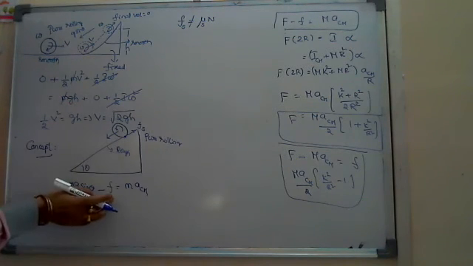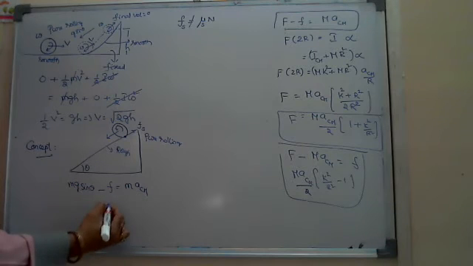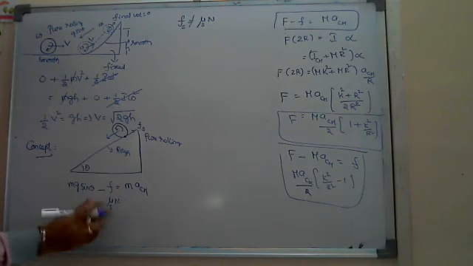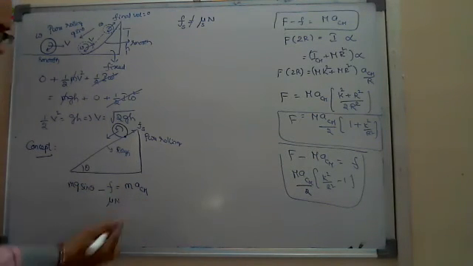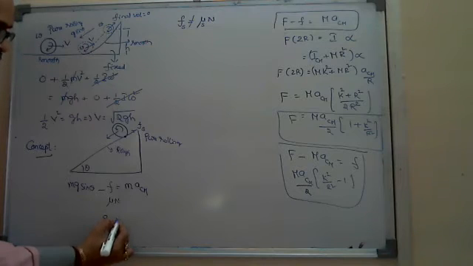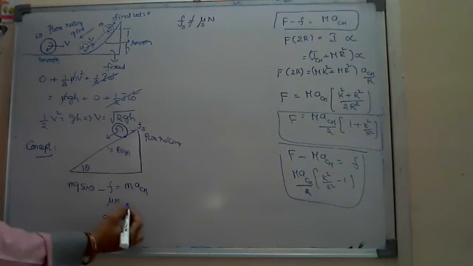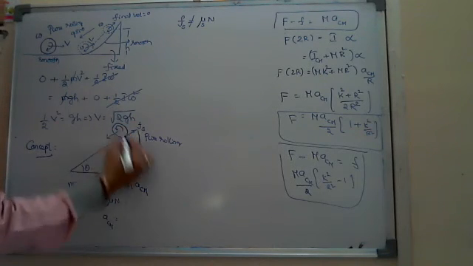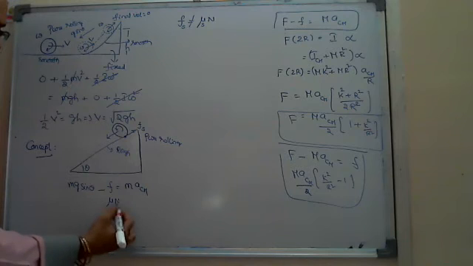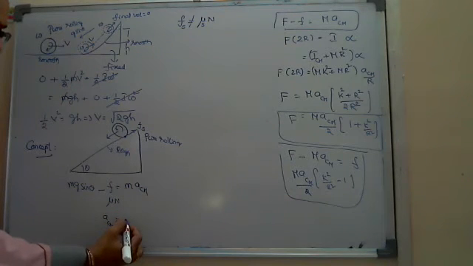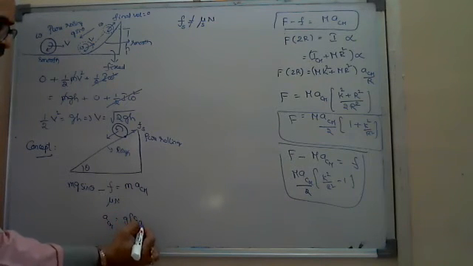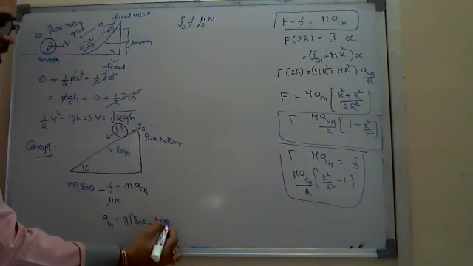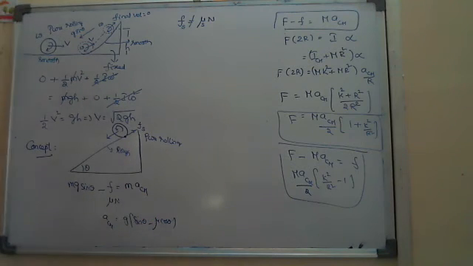That's why here don't try to substitute f is equal to mu s into n, or simply mu into n, and try to write a_cm is equal to... again N, that is of course mg cos theta. Normal reaction is equal to mg cos theta. So if you substitute that one, a_cm you will get is equal to g into sine theta minus mu cos theta. It is actually for a body sliding on the surface, not rolling, sliding in the friction chapter.